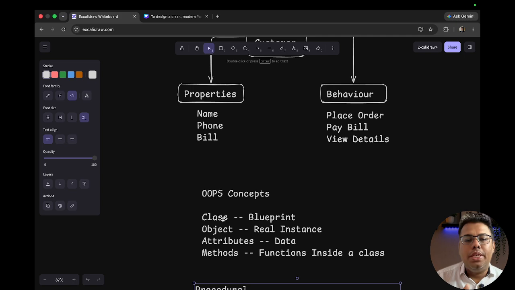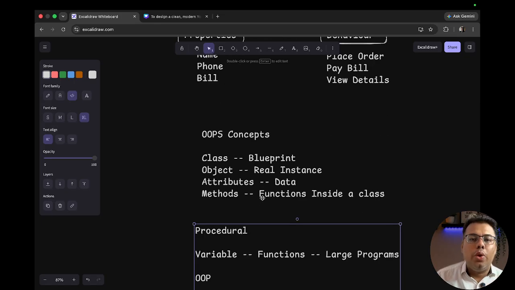Then there comes the object. What is an object? A real car. Let's say a car of Hyundai company, a car of Tata, Mercedes. Everybody will be building the car according to the features. They will be making changes up and down, but that thing will be the core object. They will be following a blueprint, that should have a wheel, that should have a brake, a steering wheel, all of that they will be following the blueprint. So blueprint is called a class, object is the real instance, whatever we are creating, that real instance, and attributes will be the data and methods will be the functions.